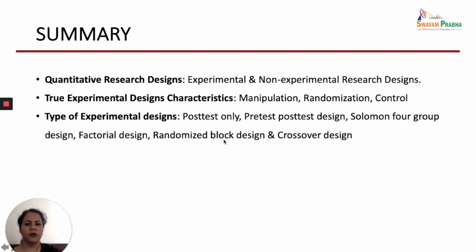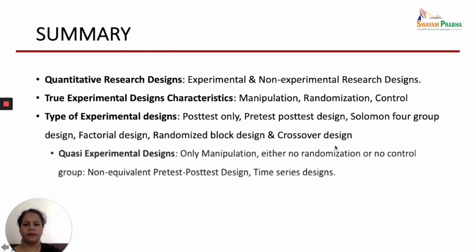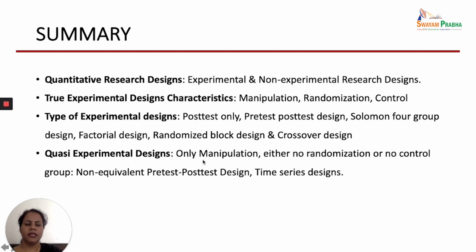Then we discussed different types of experimental designs, that is post-test only, pre-test post-test design, Solomon group design, factorial design, randomized block design, and crossover design. And quasi-experimental designs we talked about, where there is only manipulation, so there can be either no randomization or no control. And the types which we have discussed are non-equivalent pre-test post-test design, and time series design.